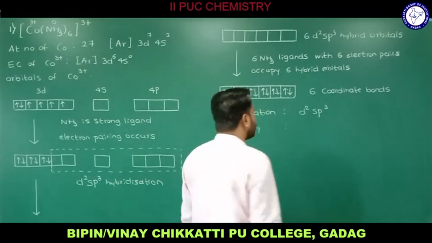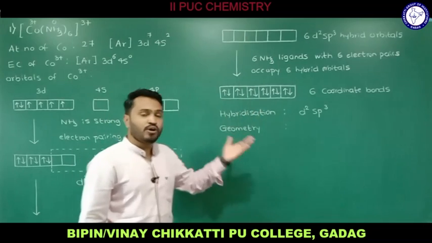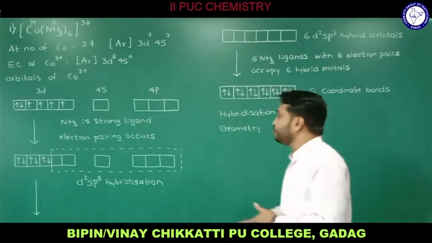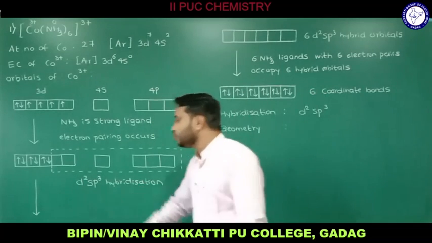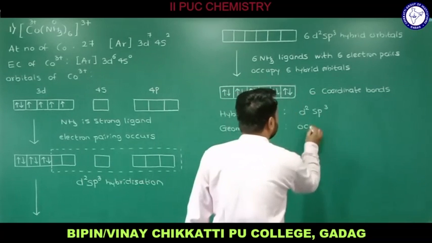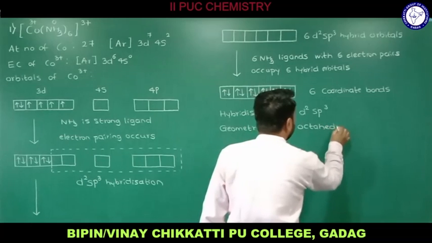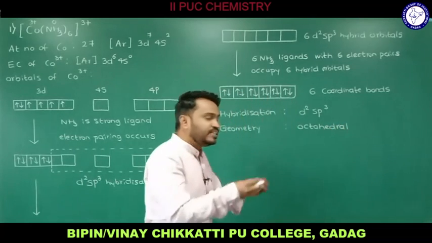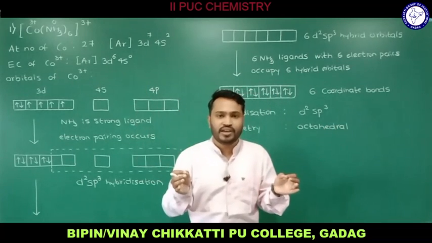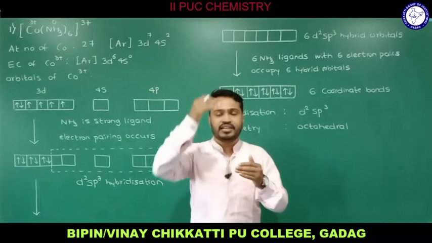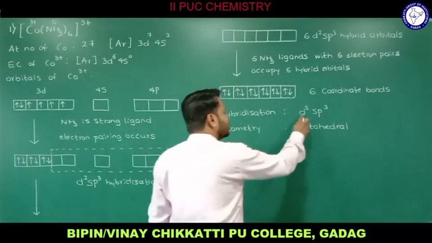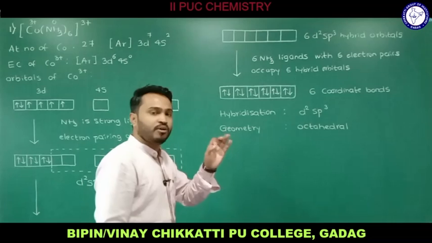In the postulates of VBT, as we know, the geometry of the complex depends on the kind of hybridization. I have made a list of some hybridizations with respect to geometry. Since we have d2sp3 hybridization, the geometry of the complex is octahedral. We know how an octahedral structure looks. In the center we have the central metal atom cobalt, and the 4 corners of the square are filled with NH3, with 1 NH3 above the plane and 1 NH3 below the plane, forming the octahedral structure. If the hybridization is d2sp3, the geometry of the complex will be octahedral.